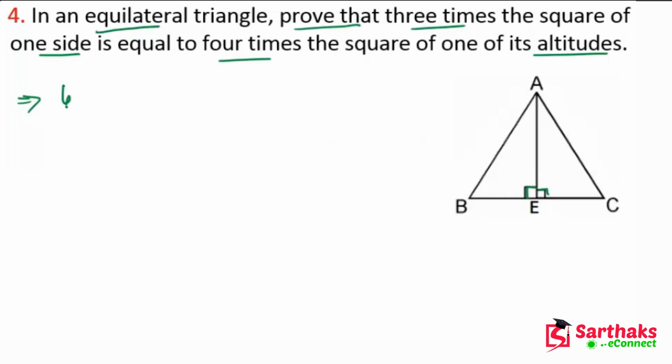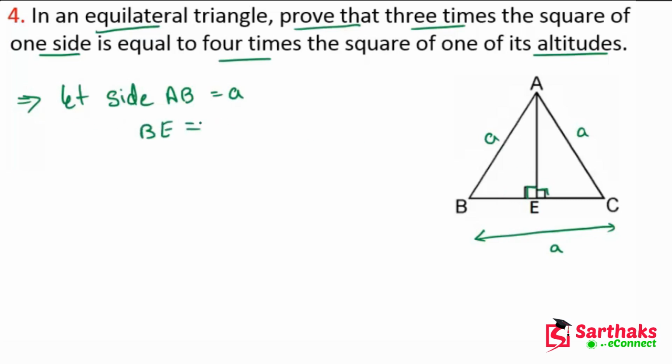Now let's suppose that side AB is equal to A. This is A, this is A, and BC is A, because this is an equilateral triangle ABC. All sides are equal. Now BE is what? BE is equal to BC divided by 2. So this will become A upon 2. I hope, my dear friend, you understand this thing.